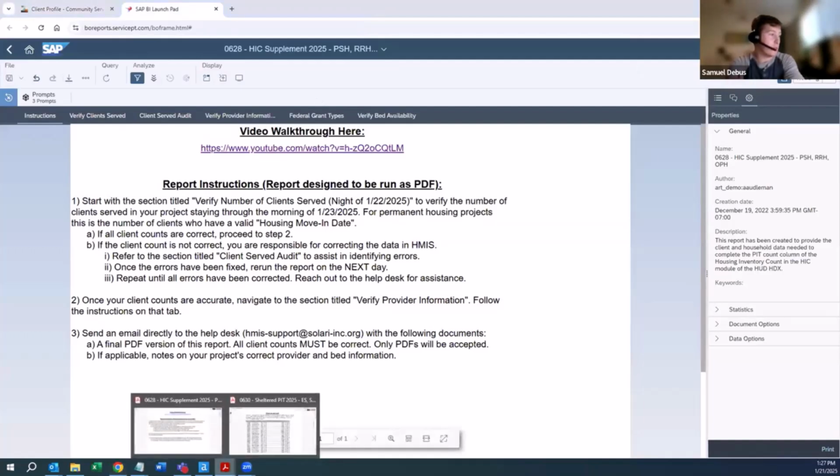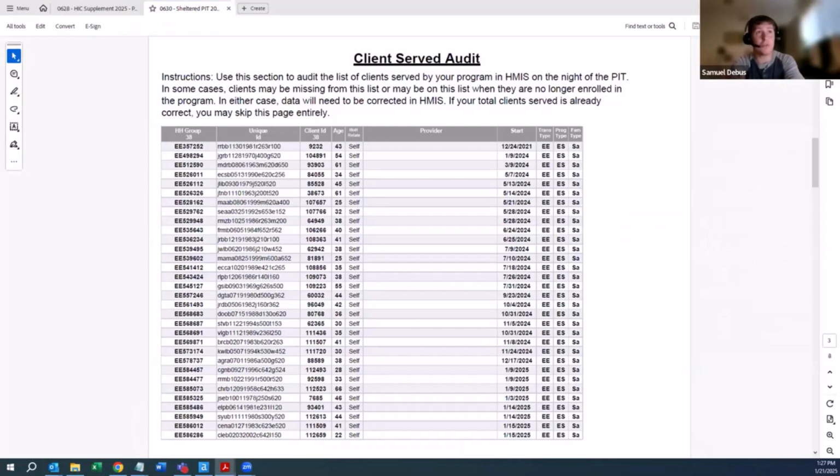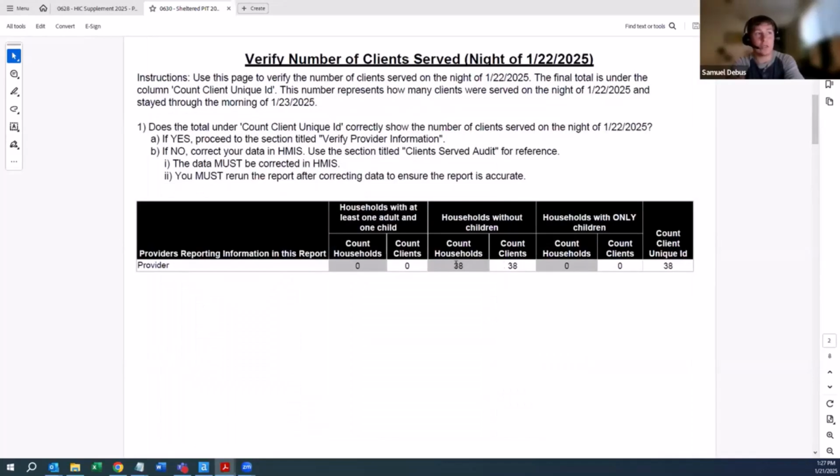Oops, that's not what I'm trying to pull up here. You would rerun the report the next day. So let's say this is supposed to be 50. I went to Service Point and made 12 corrections or added 12 clients. I can't do anything for the rest of the day, basically. I have to wait until the next day when SAP refreshes and then rerun the report. And you'll just keep doing that until that client count is correct.